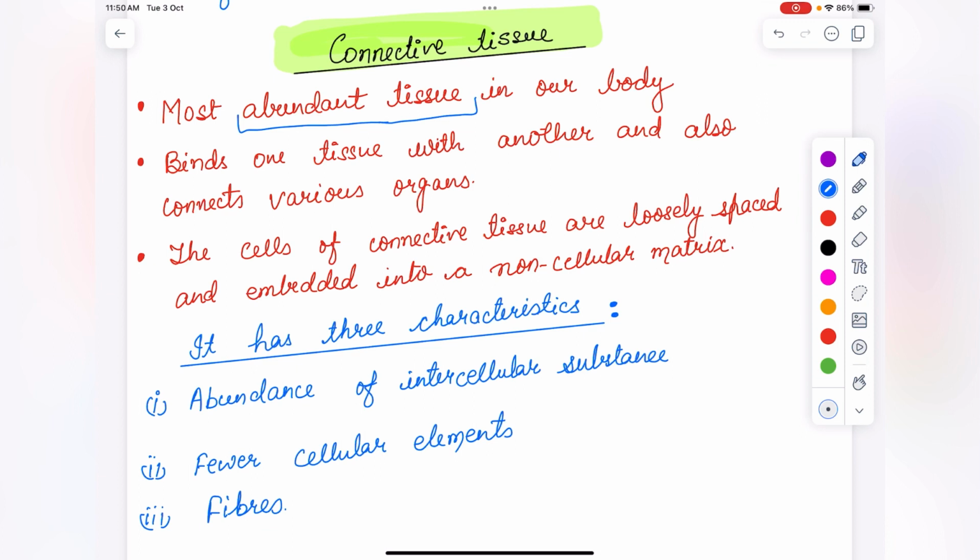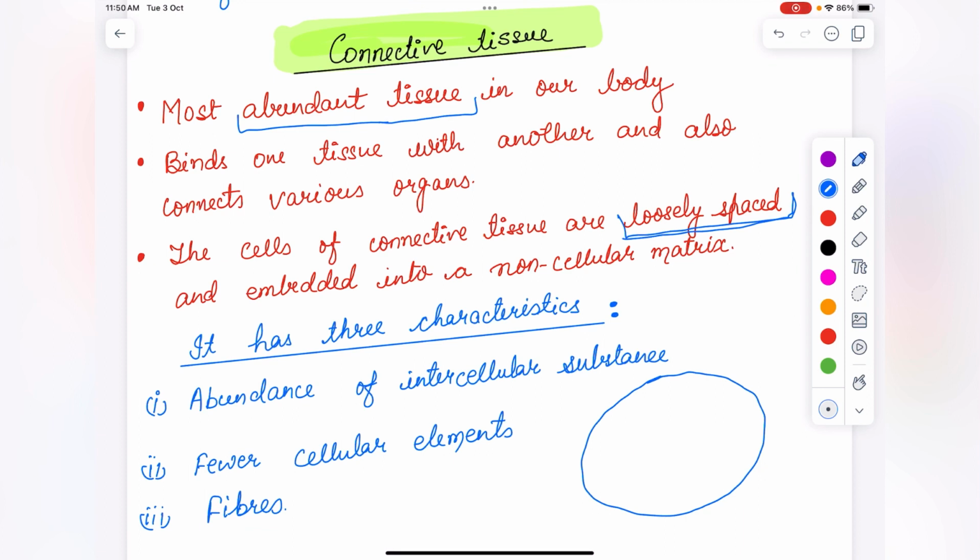Next is, the cells of connective tissues are loosely spaced and embedded in a non-cellular matrix. Loosely means there will be intercellular space present in this, and the matrix will be there. What is matrix?